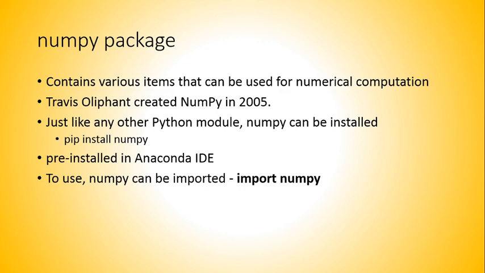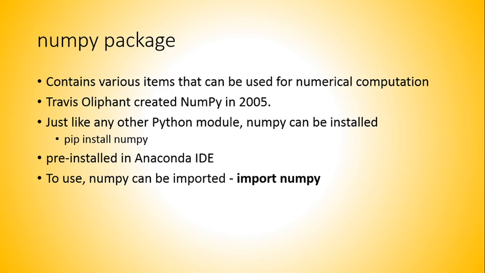It is available in Python too. Just like any other Python module, NumPy can be installed in any compiler or any OS using pip install numpy. In Anaconda and other IDEs, NumPy is already available. If you want to know the version of NumPy, you can check it in Python.